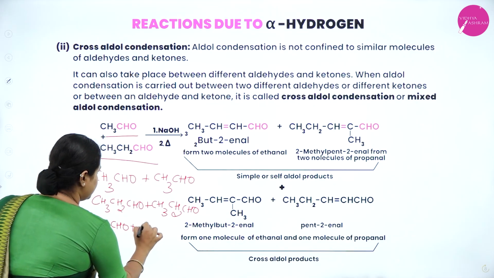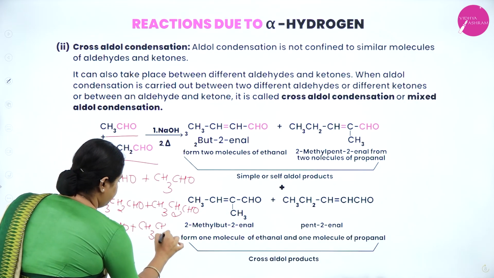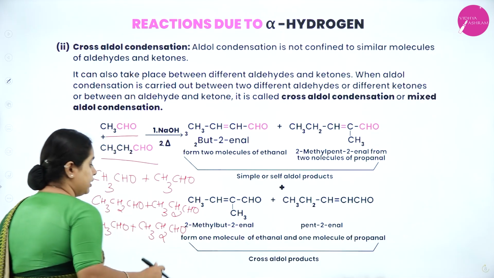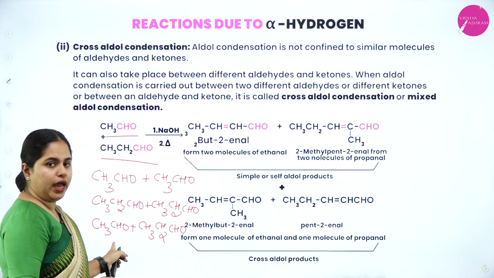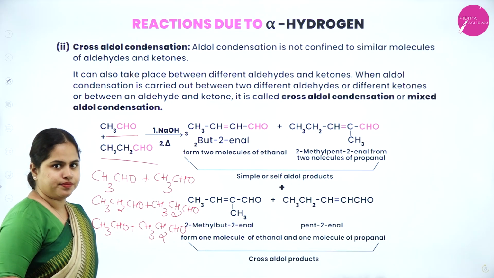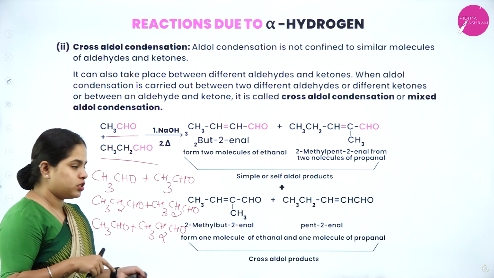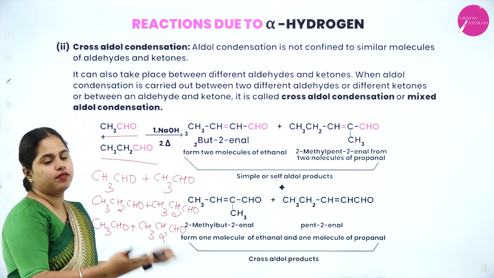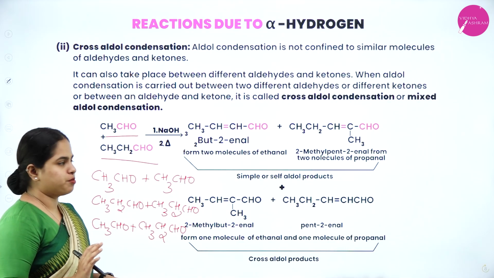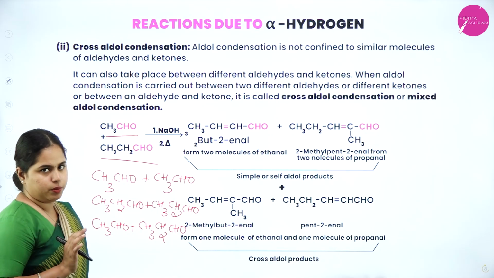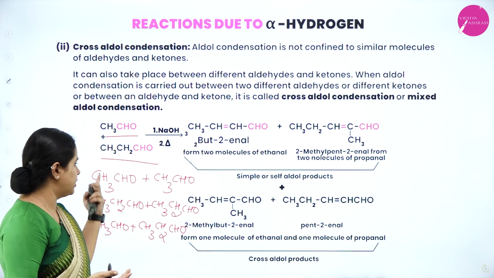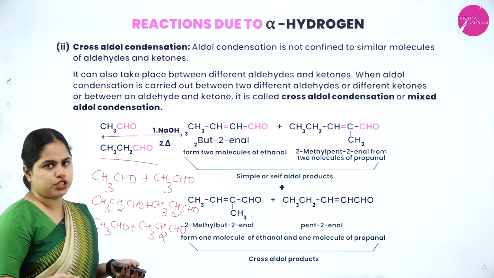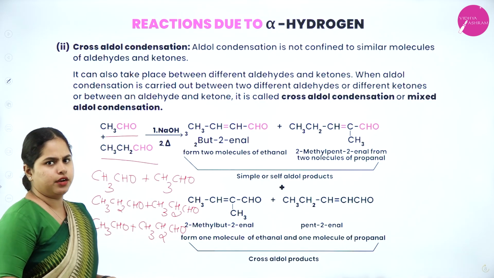ethanol and propanol can react in 2 different ways. That means ethanol can give its alpha hydrogen and form a product. Another possibility is propanol can give its alpha hydrogen and form another product. That way 4 products will be formed. So these 2 we have already studied in the previous one. That is how self-aldol condensation will take place, that is, the same aldehyde we are using.